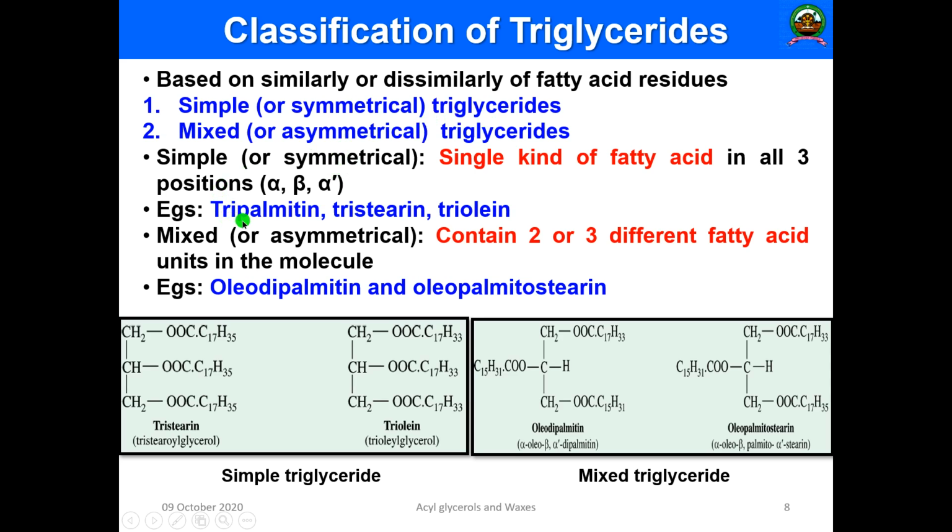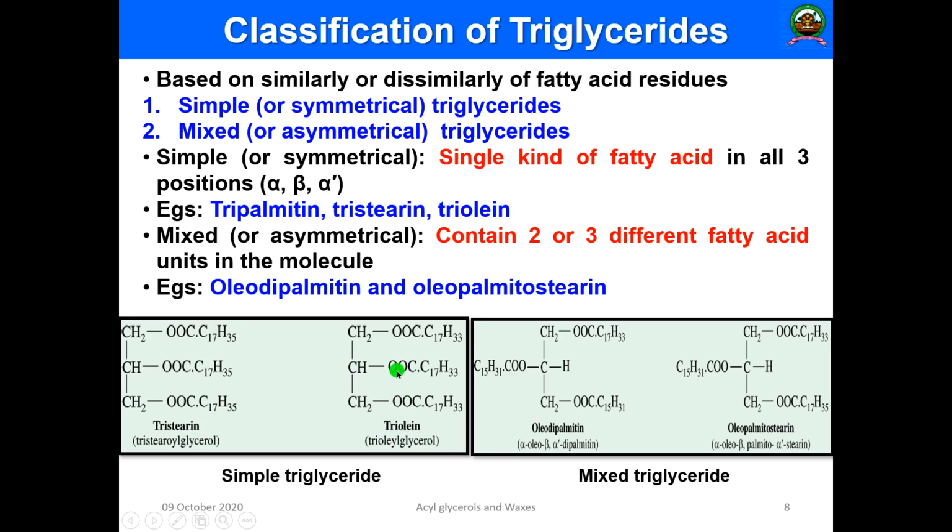Examples: tri-palmitin, tri-stearin, tri-olein. Here we can see the structure of tri-stearin, that is known as tri-stearoyl glycerol. This is CH2COOR1. Instead of R1, in all the three positions R1, R2, R3 you are having stearic acid. Hence it is known as tri-stearin.